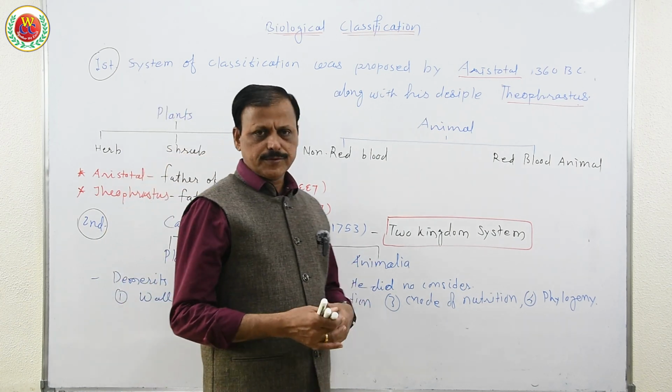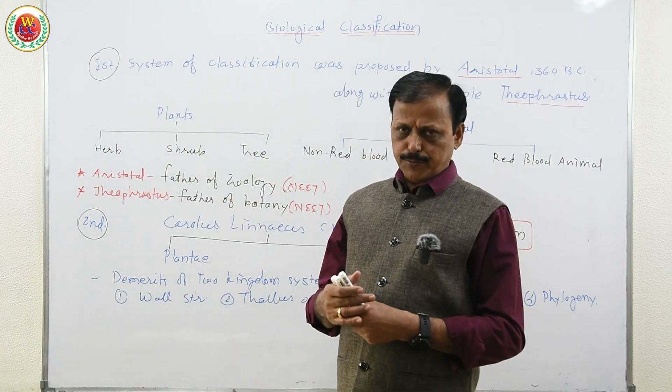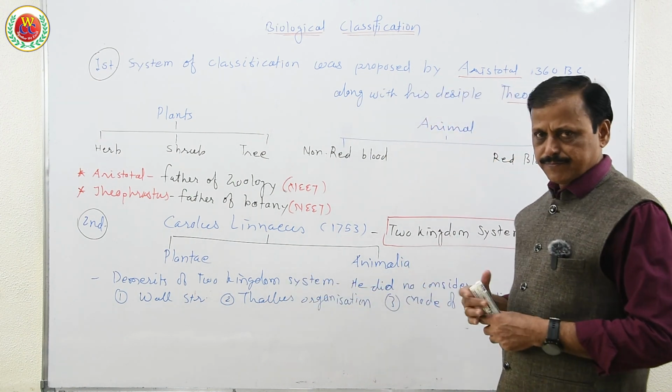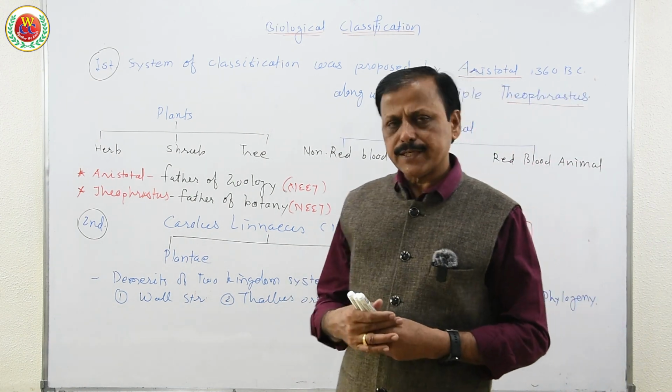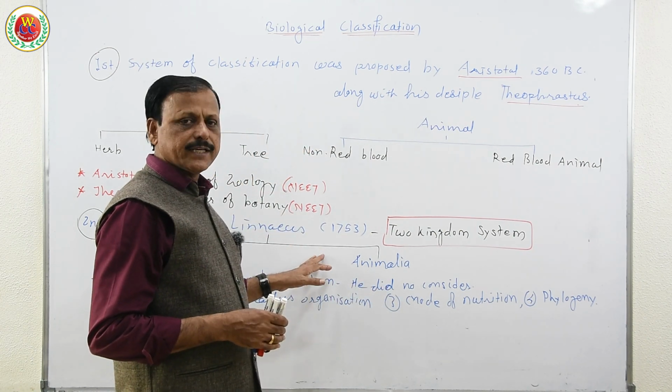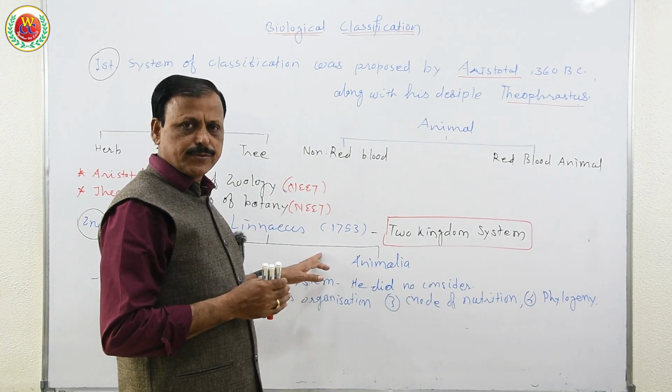But before R.H. Whittaker proposed the five kingdom system, this was the accepted system. Later, when Whittaker proposed the five kingdom system, this was almost discarded and the five kingdom system continued.